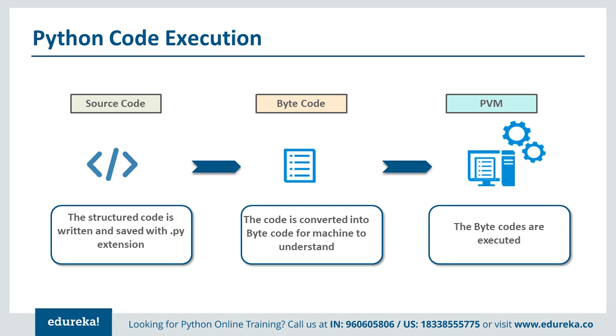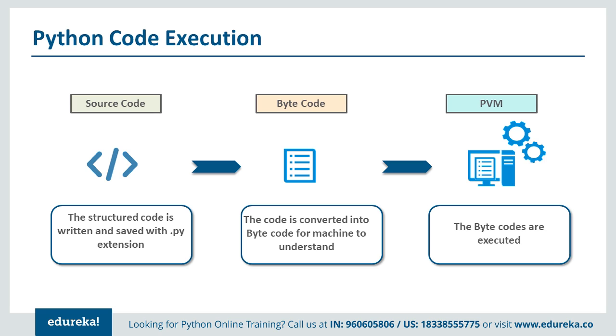Now we have a PVM which is installed with the Python environment. When you do the Python installation, this is also installed. This is a kind of virtual machine where the bytecode gets executed. So the compiler compiles the source code and generates the bytecode, and in order to run the bytecode we have the PVM. Like in Java, we have the JVM, known as Java Virtual Machine. Here we use the Python Virtual Machine to execute this bytecode.